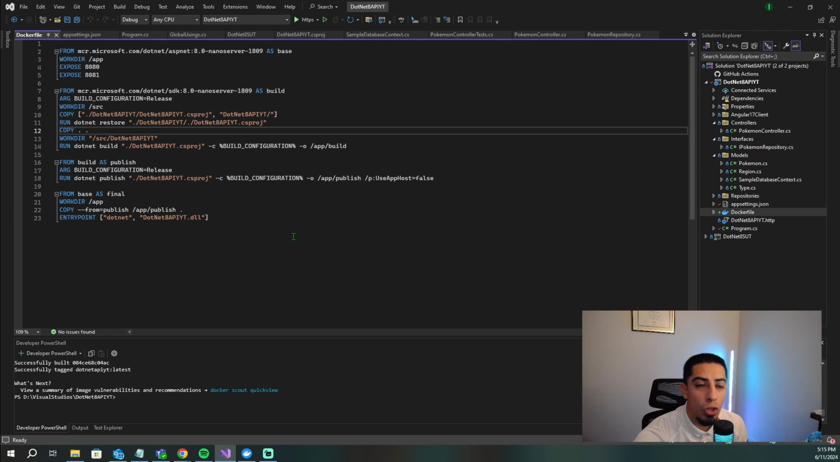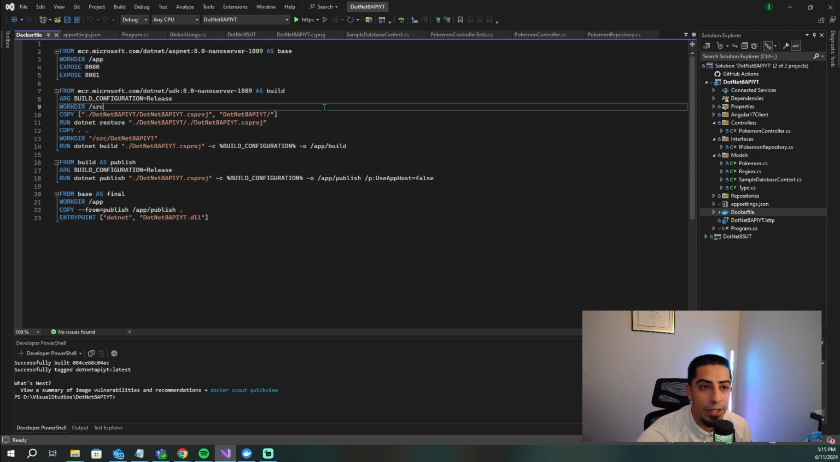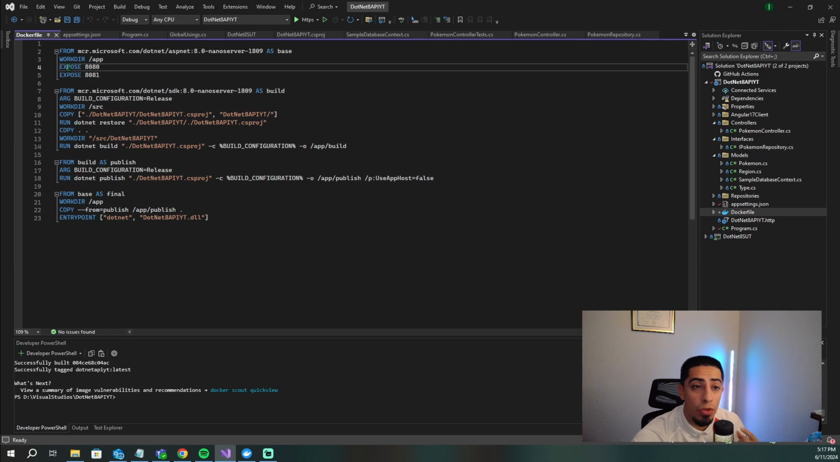So let me just go through what is going on right here. All right, guys, so let's go through the Dockerfile that's been created for us. At the top here, we're going to have the FROM, and then we're going to look at here. This is where our .NET Docker image is going to be pulled from. And then we're going to set the working directory for the next instruction. We are then going to expose 2 ports, so 8080 and 8081.